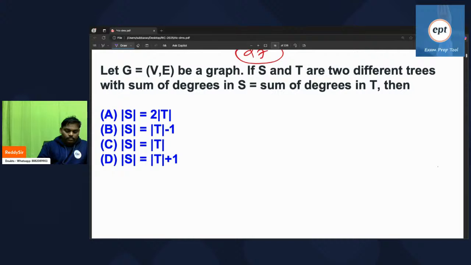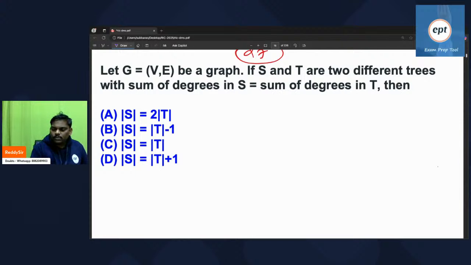Let's see how many people will get it. Let's see, one small line.